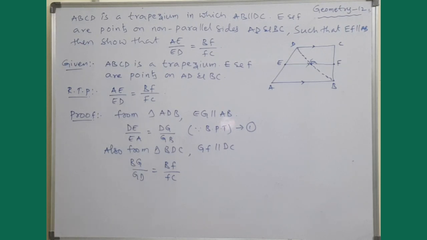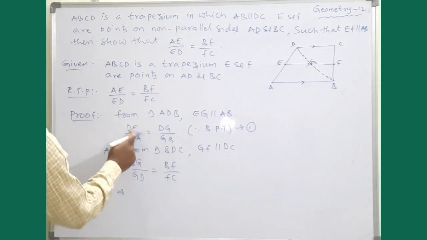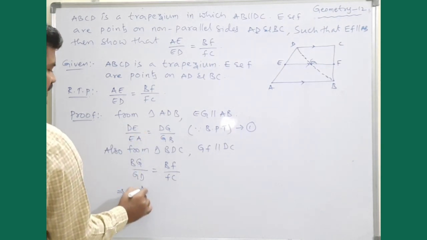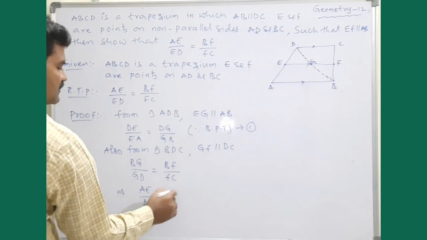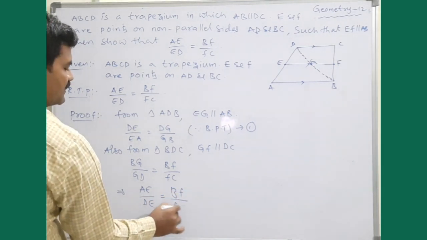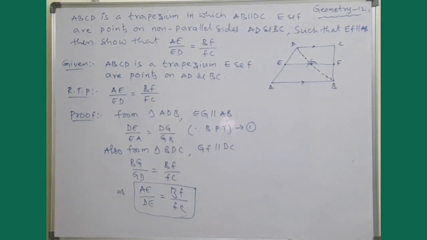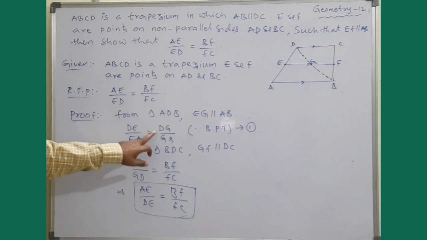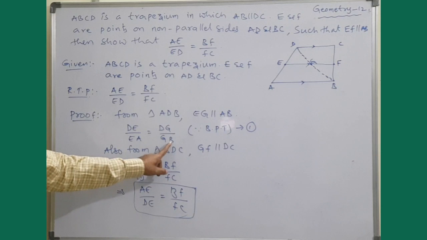Or else say, BG by GD. BG by GD means, I can say here, reciprocal for the above one. So that is AE by DE, which is equal to BF by FC. Isn't it? So above we have now from 1, this is GD by BG.